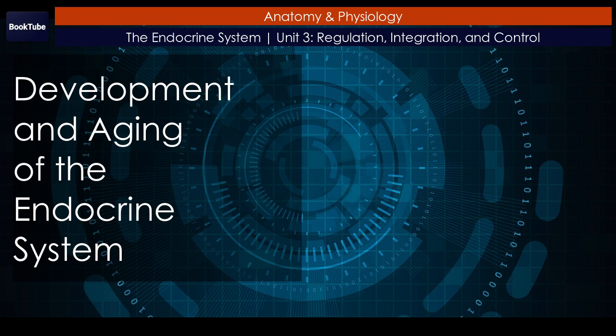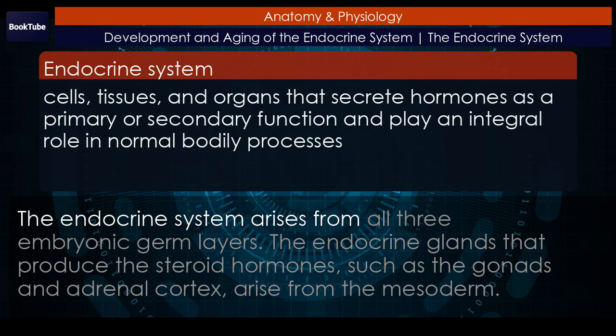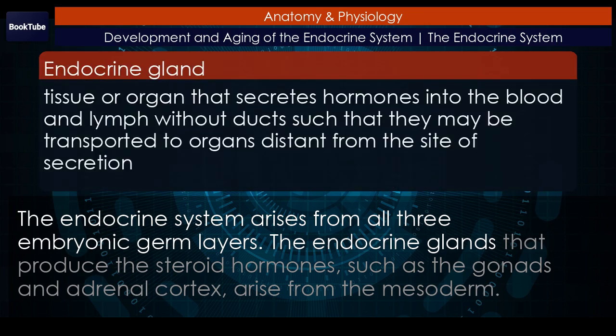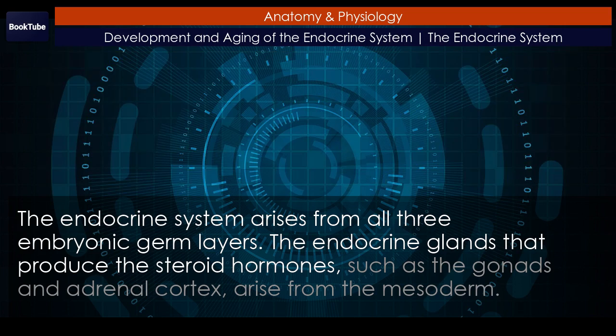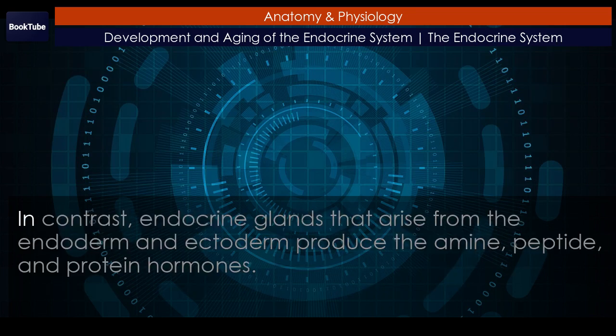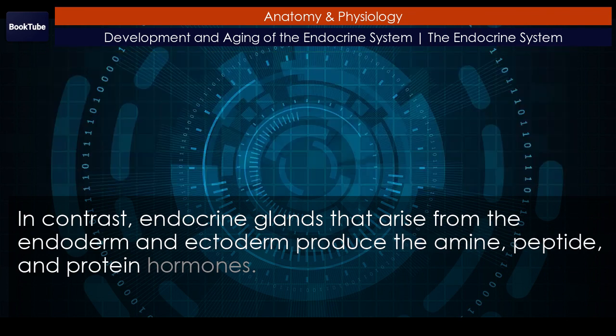Development and aging of the endocrine system. The endocrine system arises from all three embryonic germ layers. The endocrine glands that produce the steroid hormones, such as the gonads and adrenal cortex, arise from the mesoderm. In contrast, endocrine glands that arise from the endoderm and ectoderm produce the amine, peptide, and protein hormones.